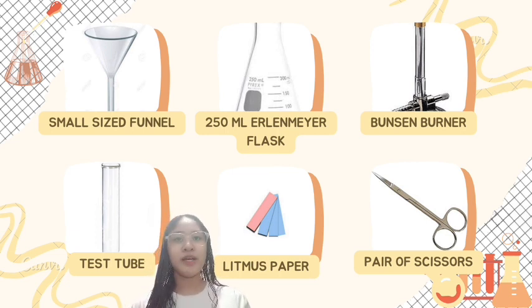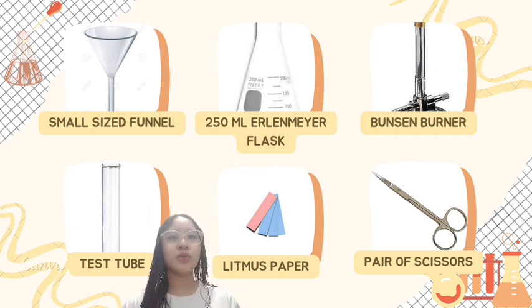Test tube. Test tubes are used as containers for solids and liquids to perform quick tests for properties such as solubility, effect of heat, etc. They can also be used as centrifuge tubes when a separation of solids and liquids is necessary. Pair of scissors.